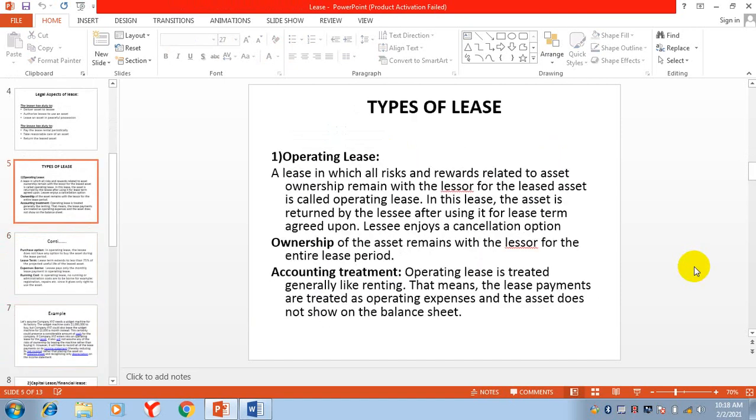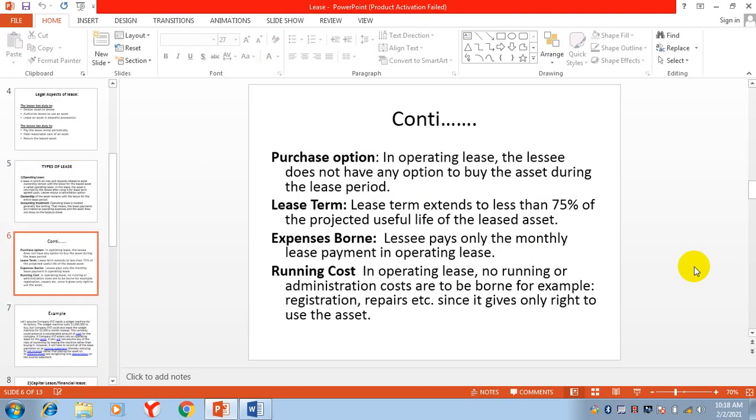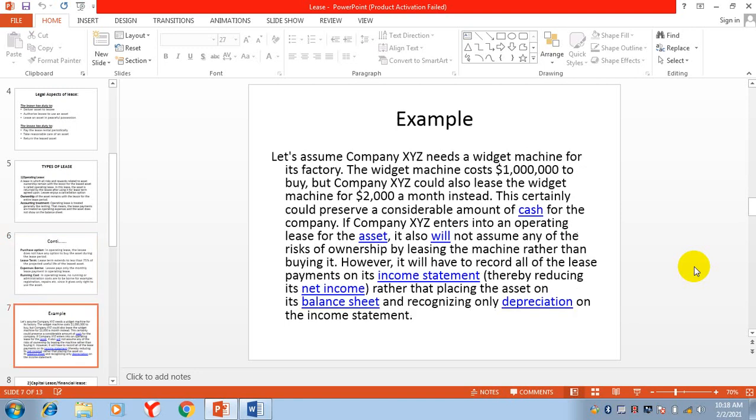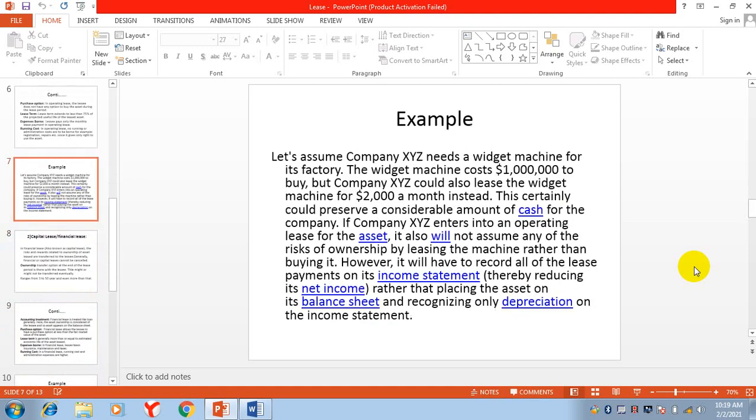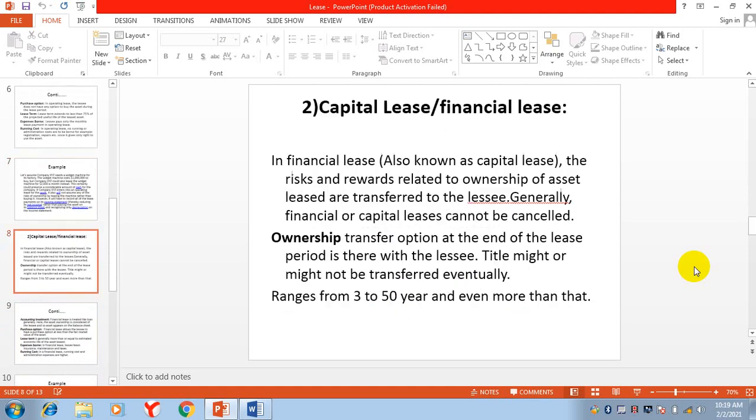Then we discussed the accounting treatment, purchase option, lease term, expenses borne, running cost, and then we discussed an example of lease.